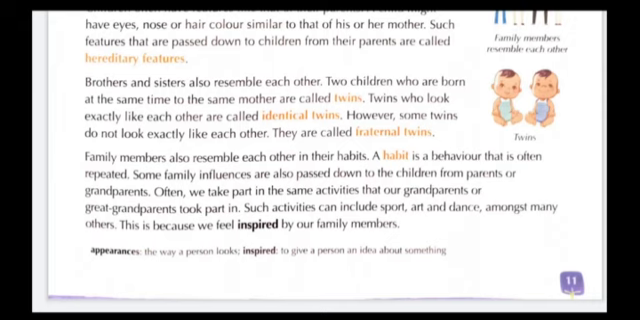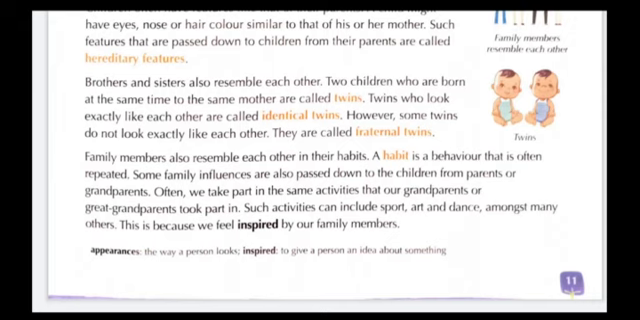So, in this paragraph, we learned that brothers and sisters also resemble each other. The two children who are born at the same time to the same mother are called twins. The twins who look exactly like each other are called identical twins. But the twins who do not look exactly like each other are called fraternal twins.